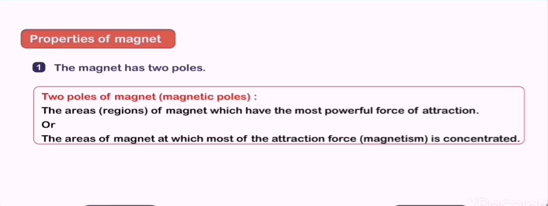The attraction force of the magnet is concentrated in these areas, in the two poles, which have the highest attraction force. So the two poles of magnet are the areas of magnet which have the most powerful force of attraction, or the areas of magnet at which most of the attraction force is concentrated.